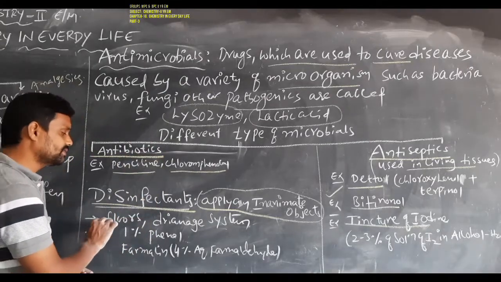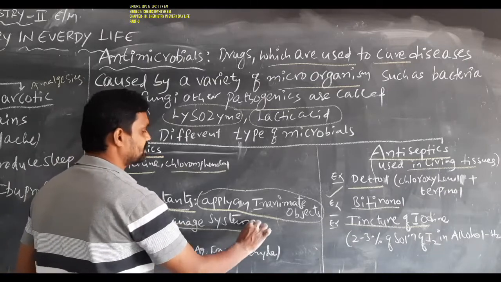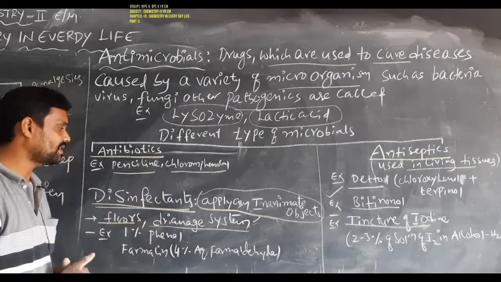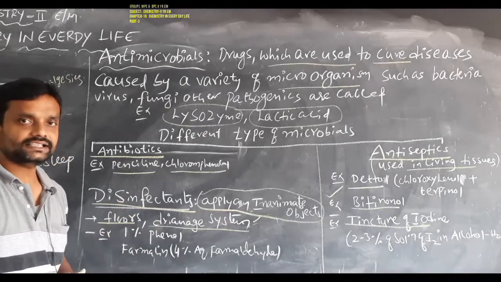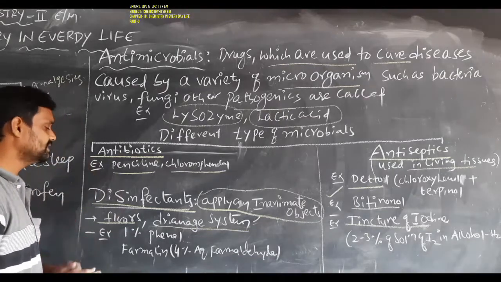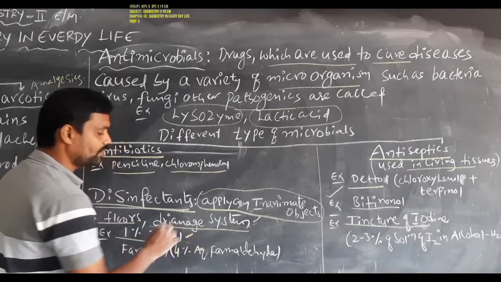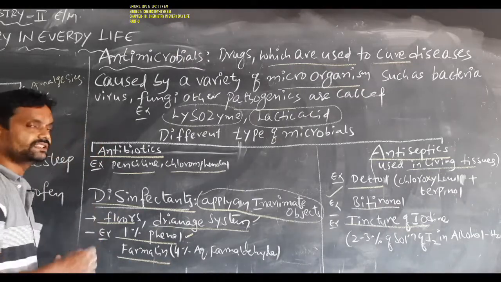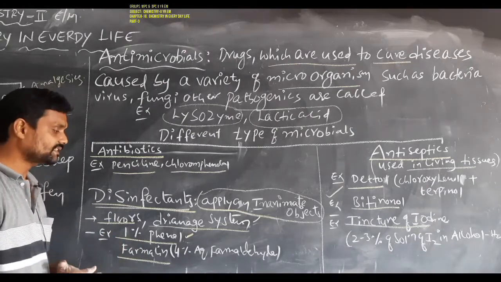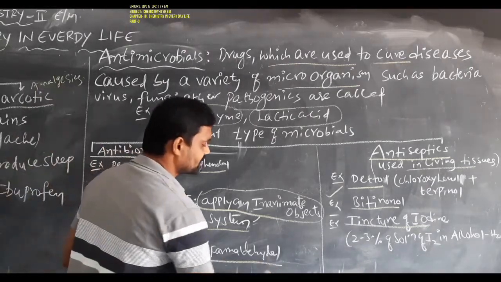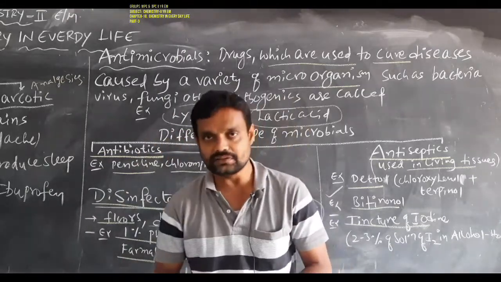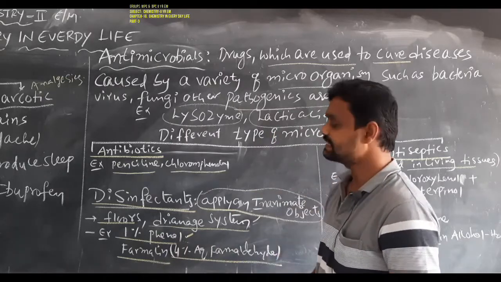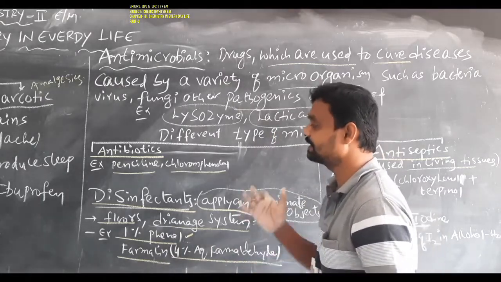Mainly disinfectants are used on floors and drainage systems. For cleaning floors and drainage systems, we use disinfectants. Examples of disinfectants: 1% phenol. Formalin is also an example of a disinfectant. Formalin is prepared with a 4% aqueous formaldehyde solution. These are the examples of disinfectants.